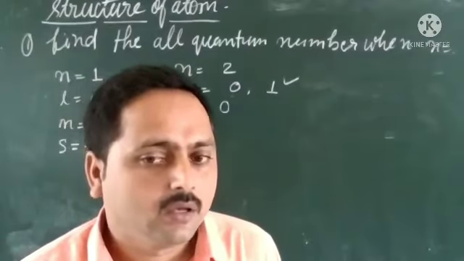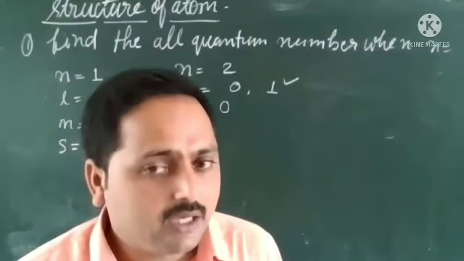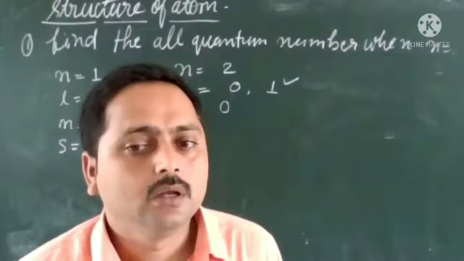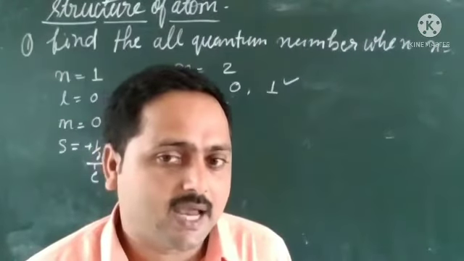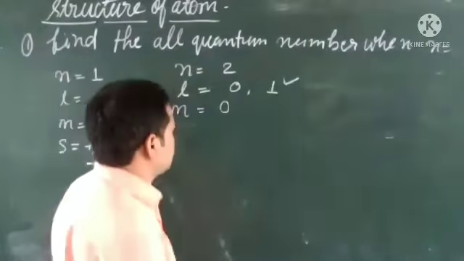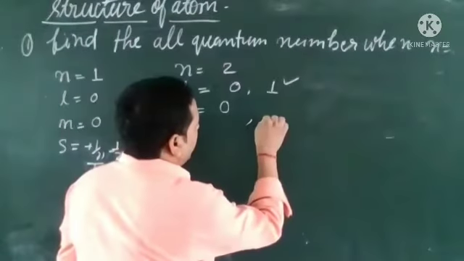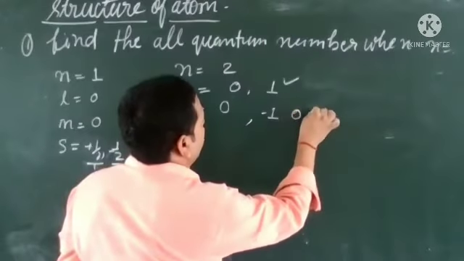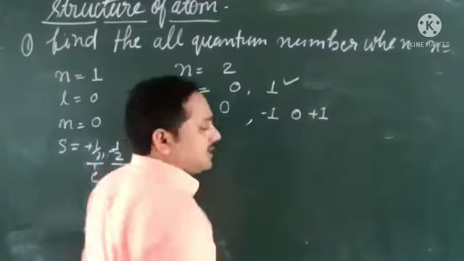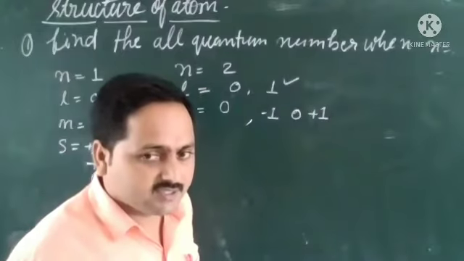Minus 1, 0, and plus 1, on the right side. So what is the value? Let us see here: minus 1, 0 and plus 1.